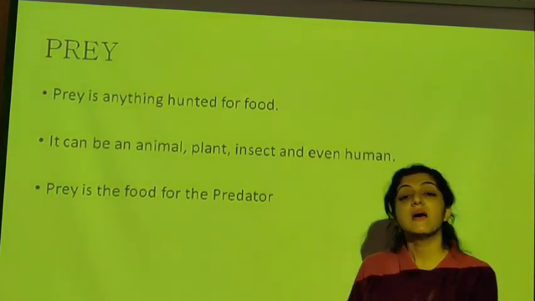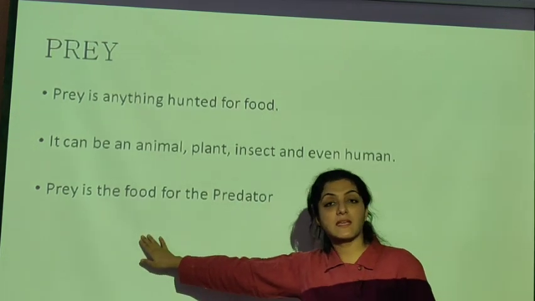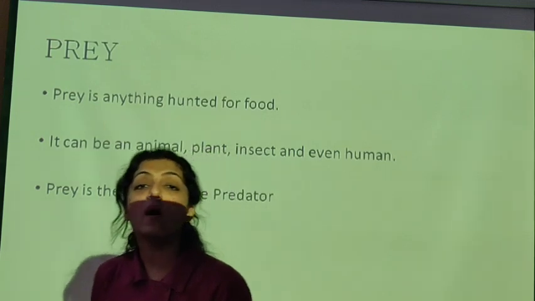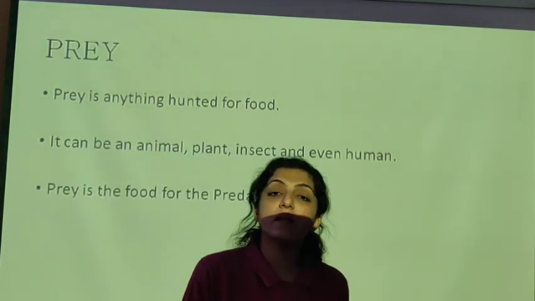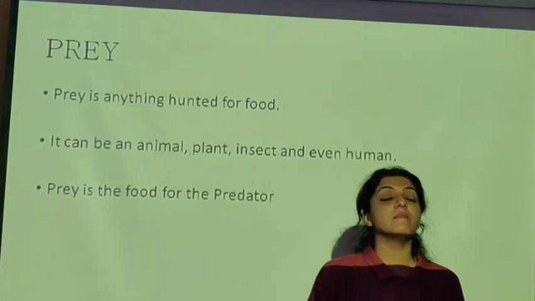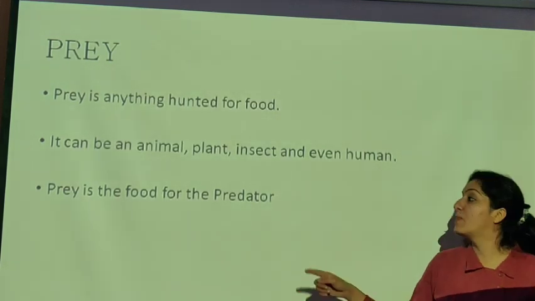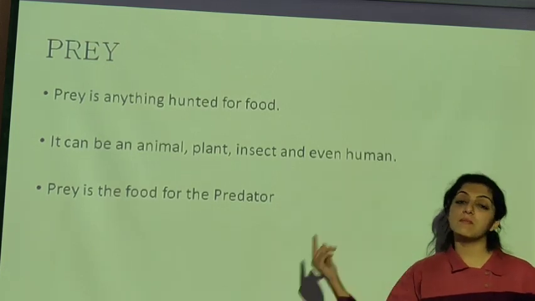Once the predator has seen that this is its food, the predator is not going to leave the prey. However fast you run, you will not be able to run as fast as a tiger. It's going to come and catch you. So one is the prey, the other is the predator. Prey will be harmed, the predator will be benefited, and the relationship will be predation.